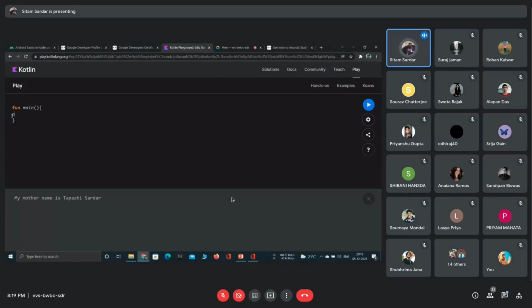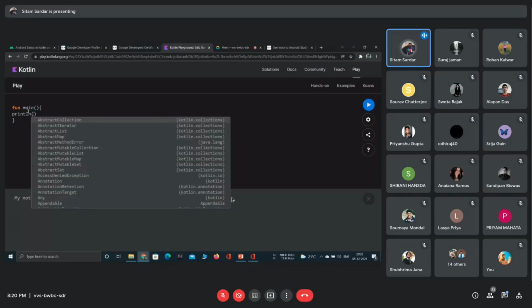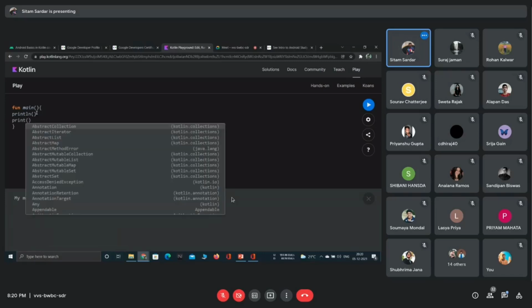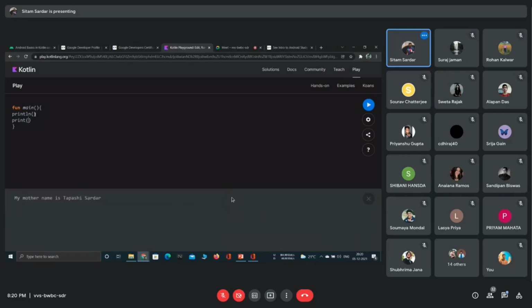First of all, we have been using println until now, and there is also another function called print. To print we can use either println or print. Now what is the difference between println and print? Let's see with an example.